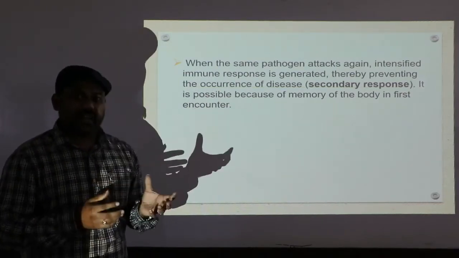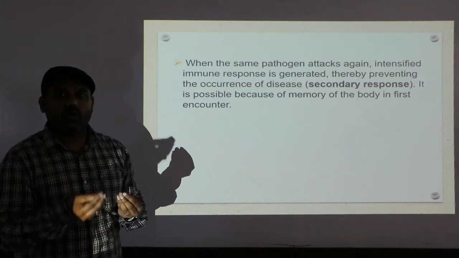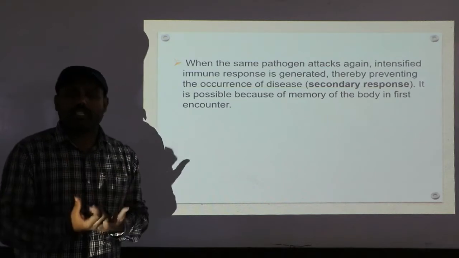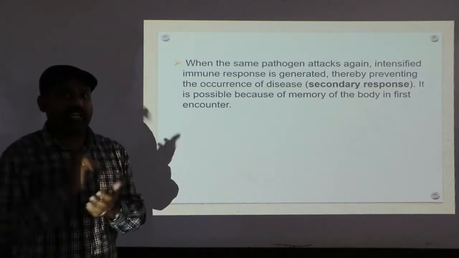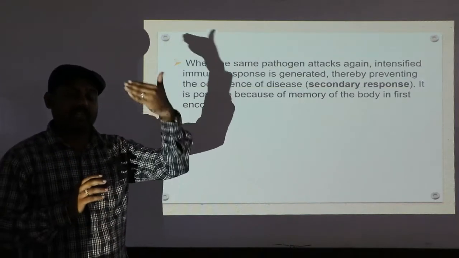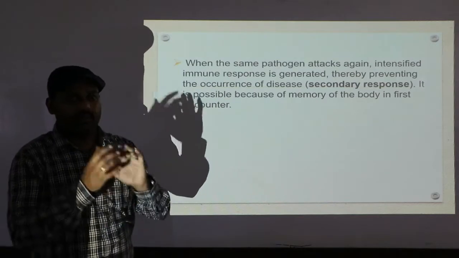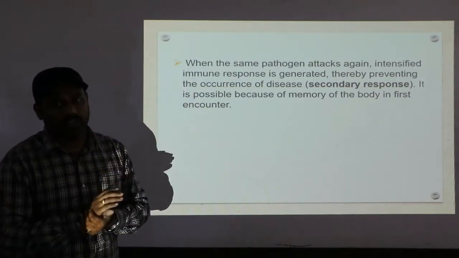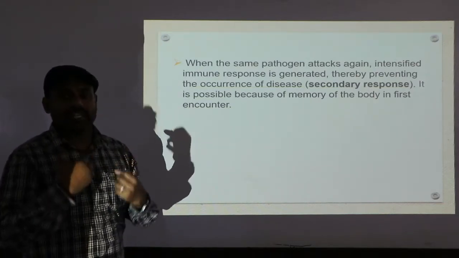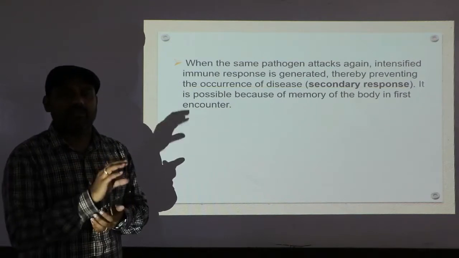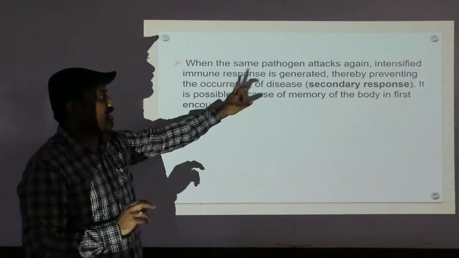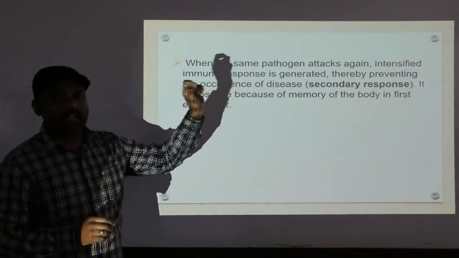So the first time the antibodies are produced at a low rate, low intensity, but the second time the immune system produces antibodies at the highest rate. Why? Because of the memory of the immune system. When that antigen or pathogen first entered the body, our immune cells remembered that pathogen. So in the second attack, our immune cells, the memory cells, produce antibodies immediately and at the highest rate. It prevents the occurrence of disease, and this is called the secondary response.